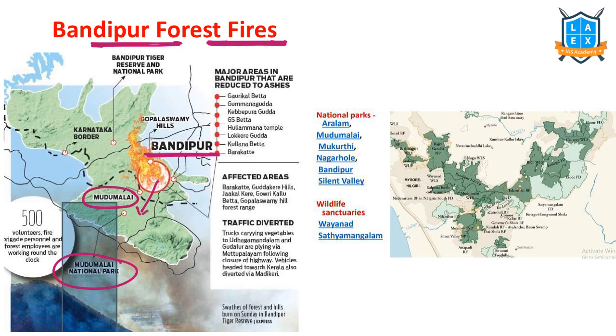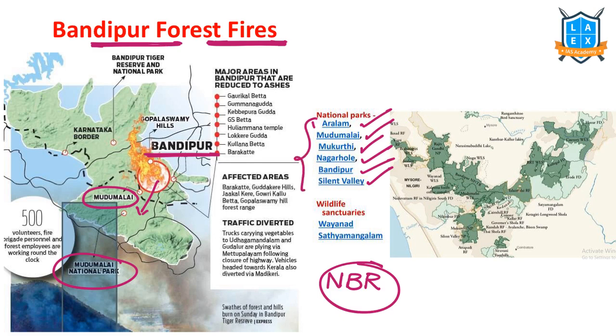Yes or no? This Bandipur region is part of the Nilgiri Biosphere Reserve. Very, very important. Nilgiri Biosphere Reserve consists of Aralam National Park, Mudumalai National Park, Mukurthi National Park, Nagarhole National Park, Bandipur, and Silent Valley National Parks. Along with them, there are 2 wildlife sanctuaries located in NBR, that is Nilgiri Biosphere Reserve. One is Wayanad and the second one is Satyamangalam.